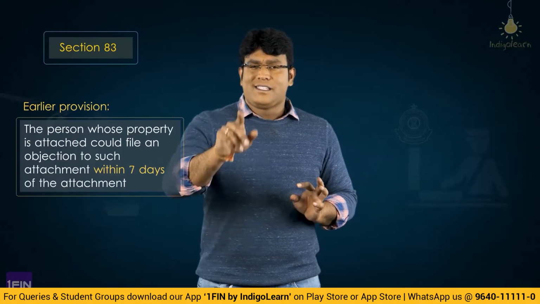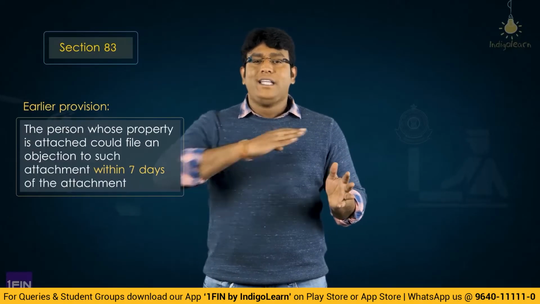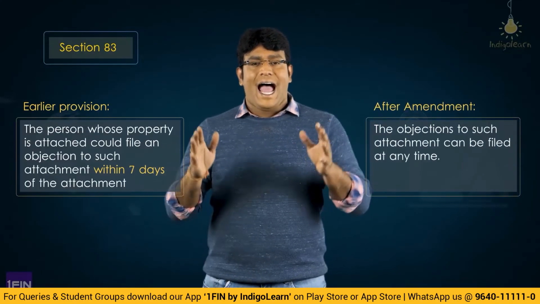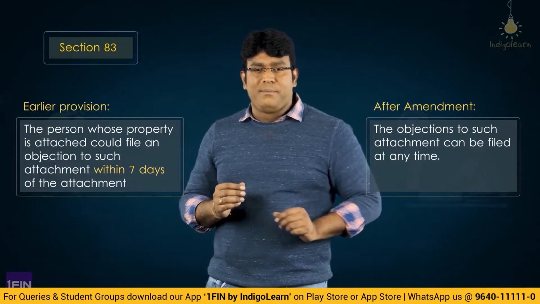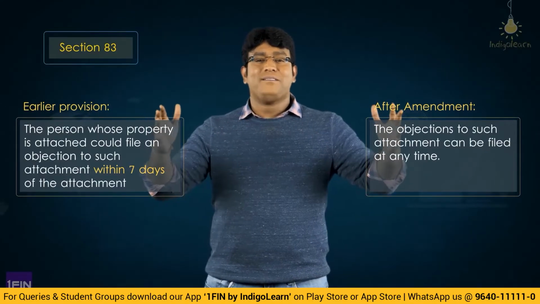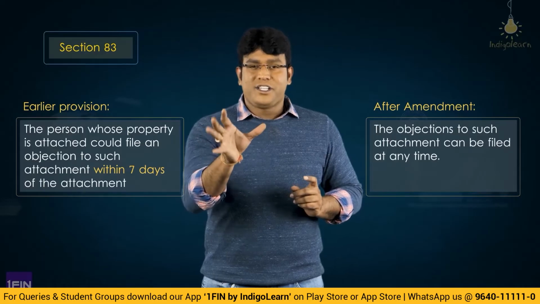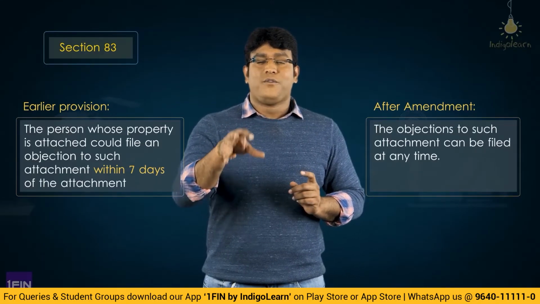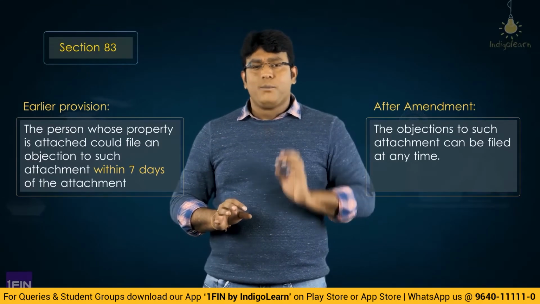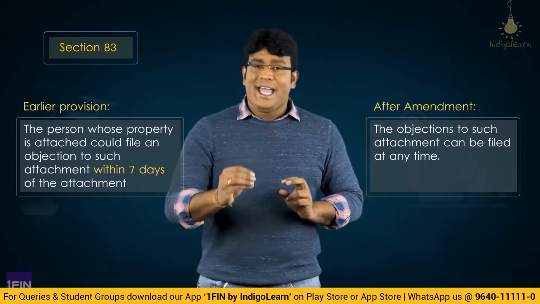One or two more interesting amendments have come up in this section 83, my dear friends. The next interesting amendment is that we just discussed that objections to the attachment can be filed within 7 days. But now they removed that concept of 7 days and they specified that objections can be filed at any time. So they removed that restriction of 7 days. Now objections can be filed at any time.